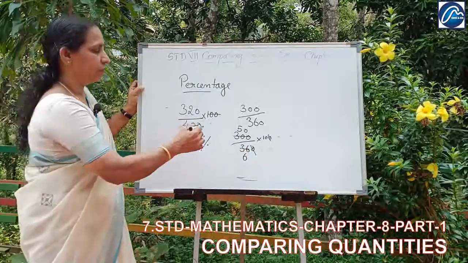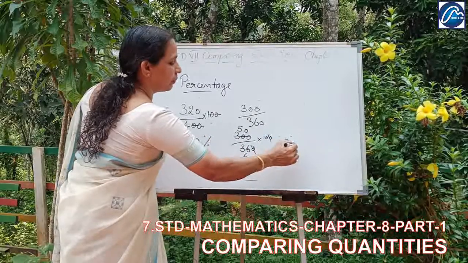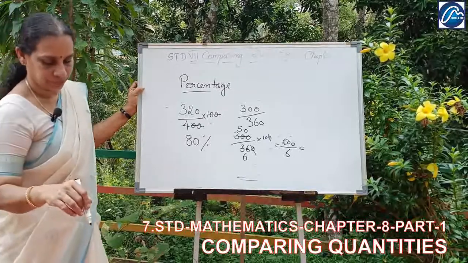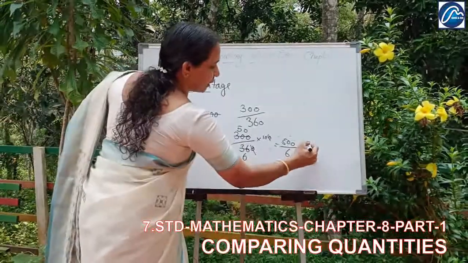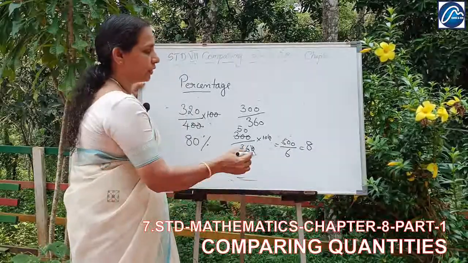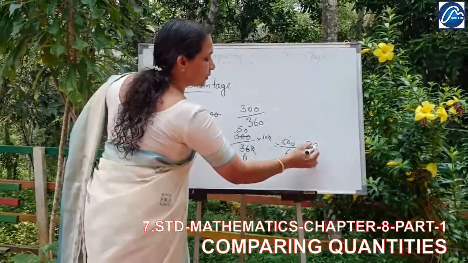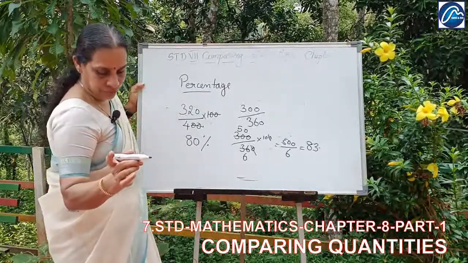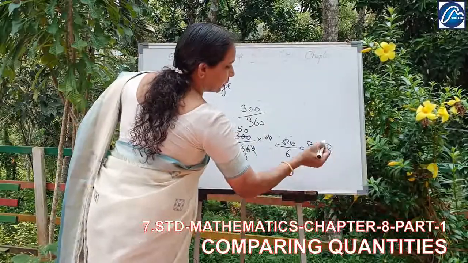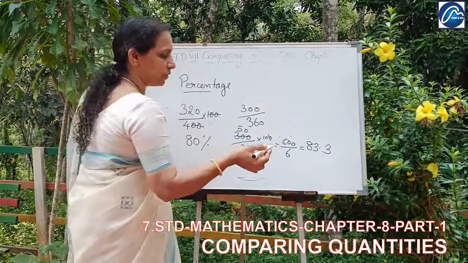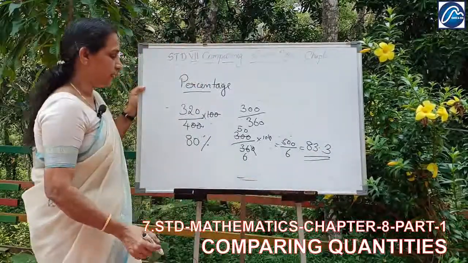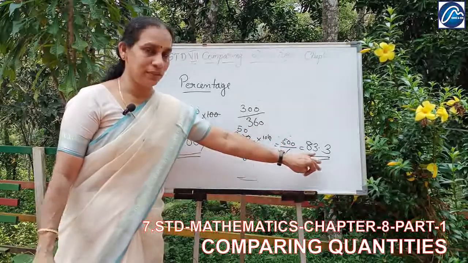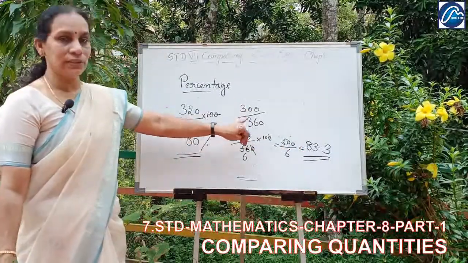Then 500 divided by 6. 8 6s are 48, remainder 2. 20, 3 6s are 18, then again 20, again 3 6s are 18, and it will continue like this. So this is 80% and this is 83.3%. So this is the greater number.